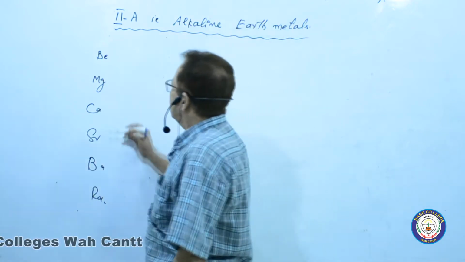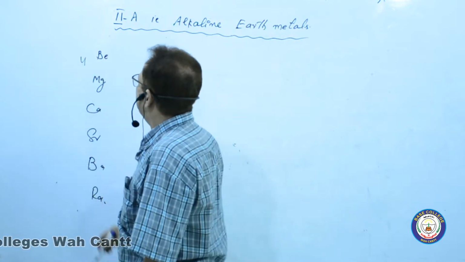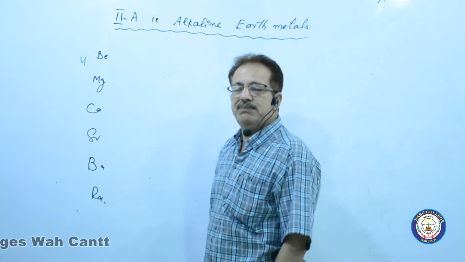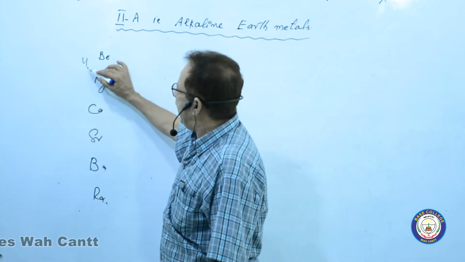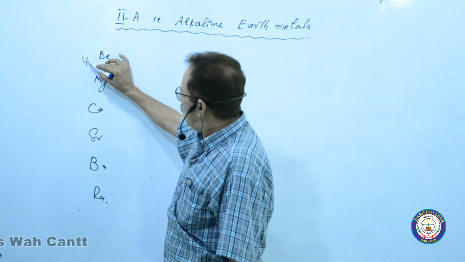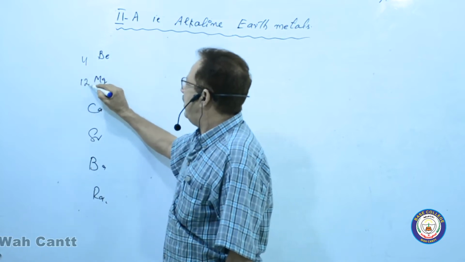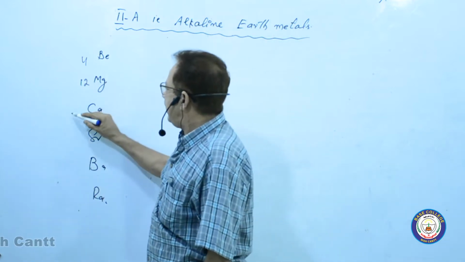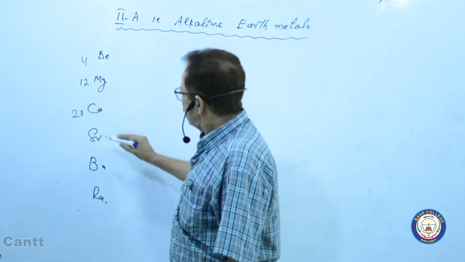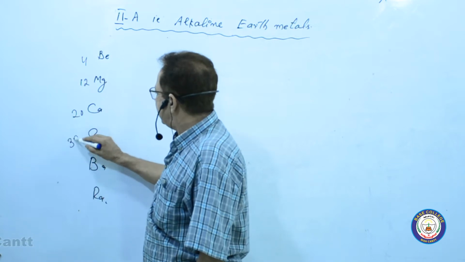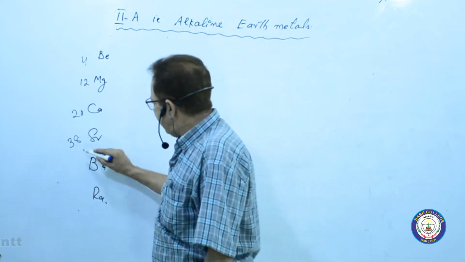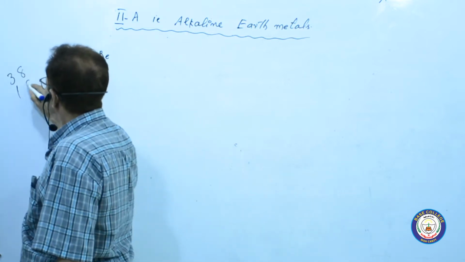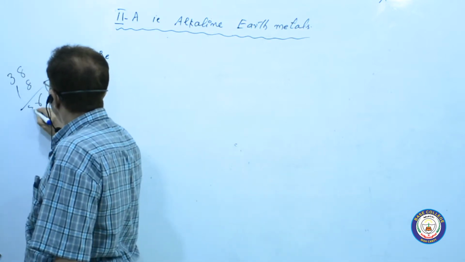As you know, the atomic number of beryllium is 4. With the help of magic number, you have to put 8 here along with this 4. You will get here 12. So 4 plus 8, that is 12. 12 plus 8, that is 20. 20 plus 18, that is 38. 38 plus 18, 56.